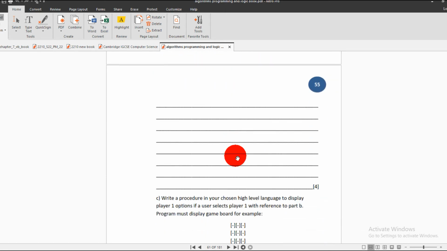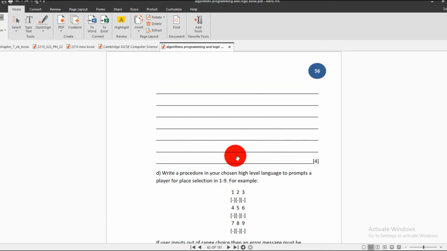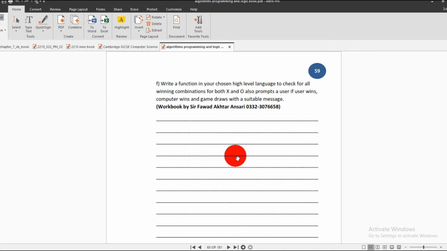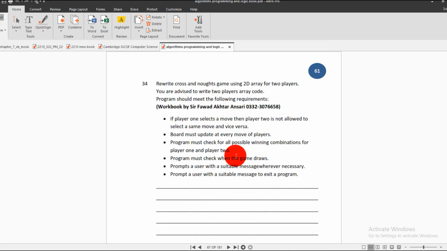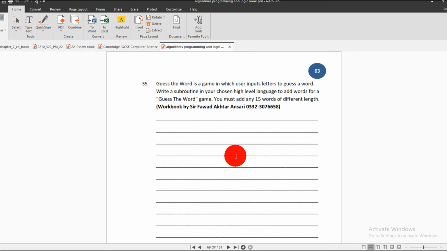So this is part B, this is part C. Now switch to the next part, next question. Question number 34. Rewrite the Noughts and Crosses game using a 2D array for 2 players. You are advised to write 2-player array code. The program should meet the following requirements. So these are the requirements that you have to follow, and then make a program using a 2D array. It would be a boost to your programming skills.